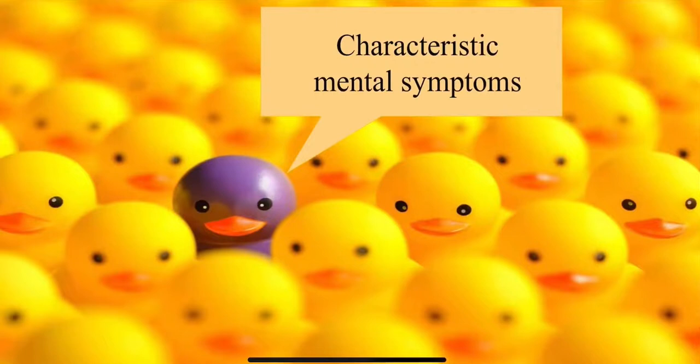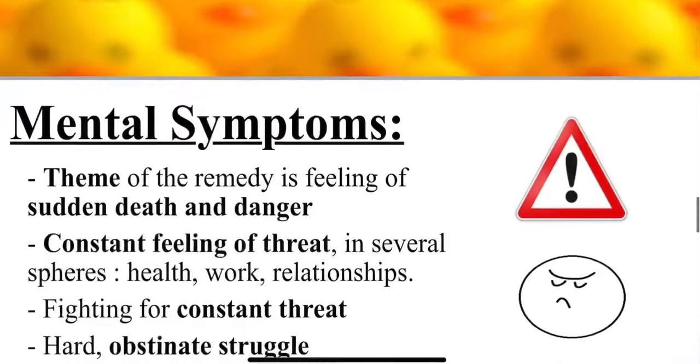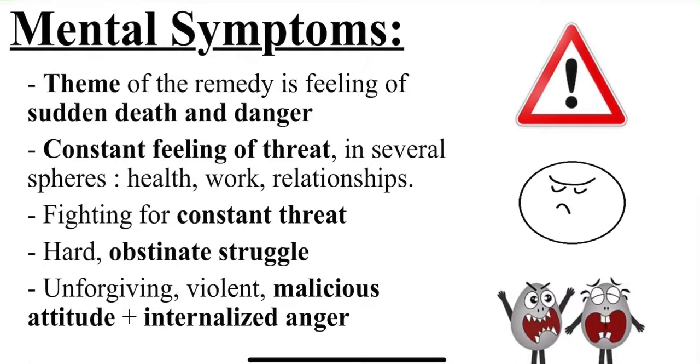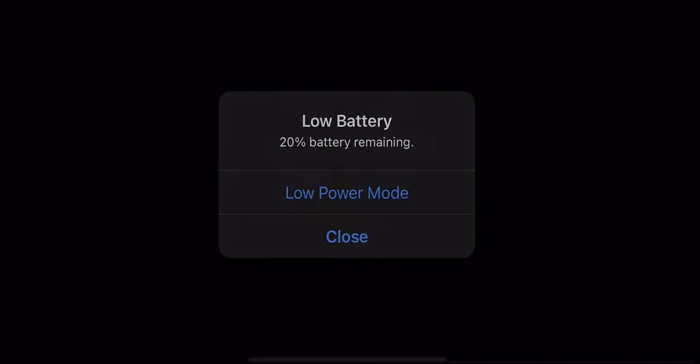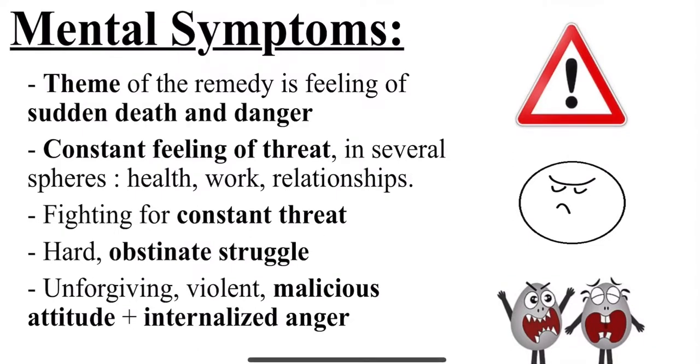Now let us move on to the characteristic mental symptoms. How are the mentals found in nitric acid? The theme of this remedy is feeling of sudden death and danger. A person feels he is going to die. Constant feeling of threat in several spheres: health, work, relationship. So the person is always threatened.